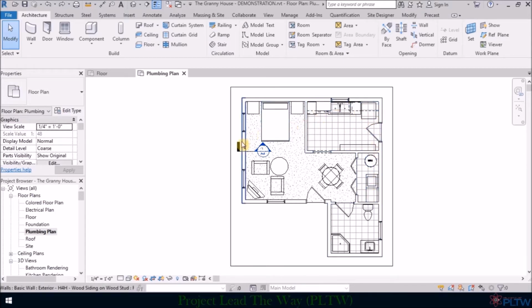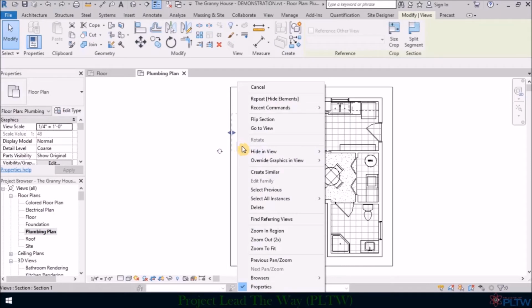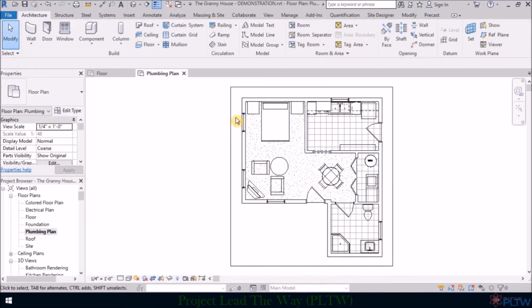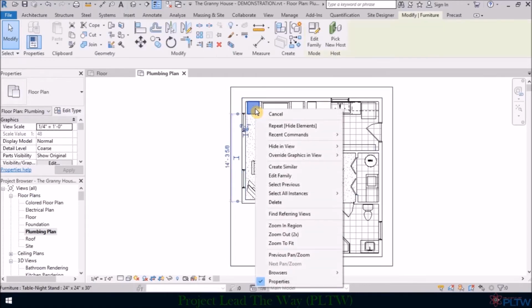So let's turn off first this typical wall section cutout. To hide that, you would right click over the tail and choose Hide in View and choose Elements. Now we're going to turn off the furniture, so we can right click over a piece of furniture and choose Hide in View. We are going to choose just Elements.